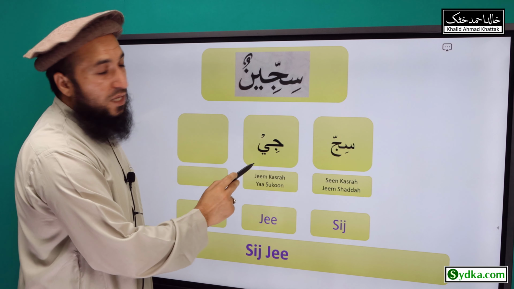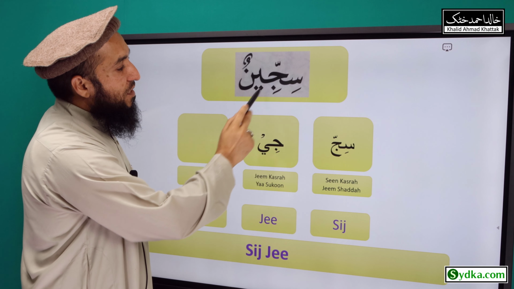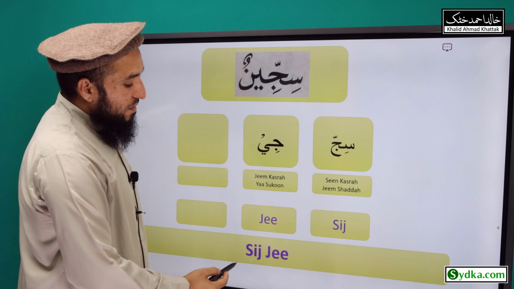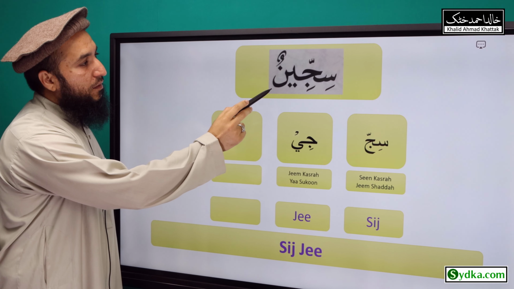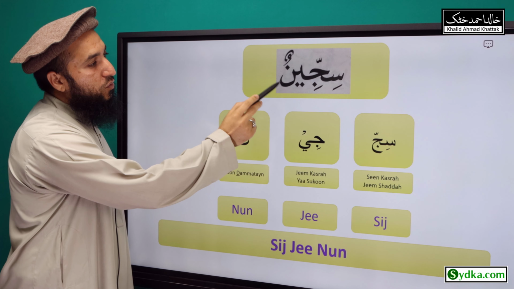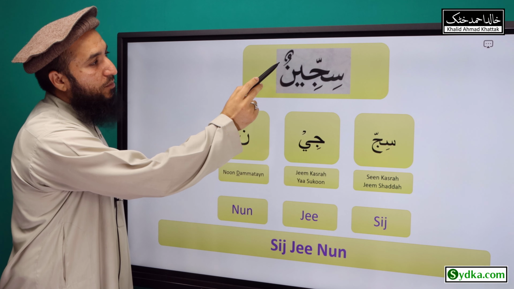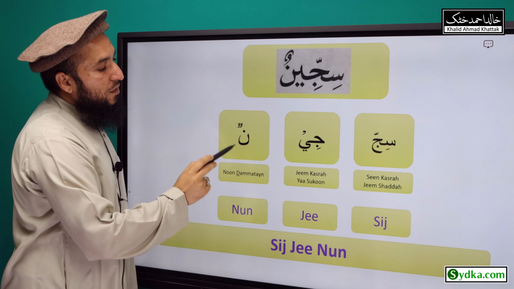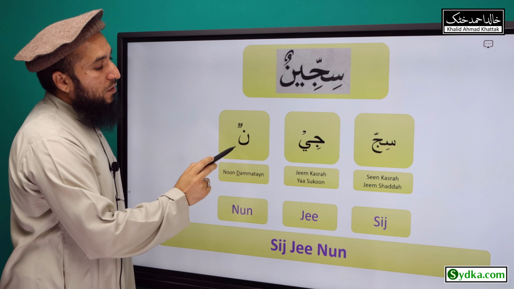Combining both syllables together we have sijji. The next syllable we have is noon dhammatain nun. Noon is a light letter, it has dhammatain on top of it. Noon dhammatain nun.